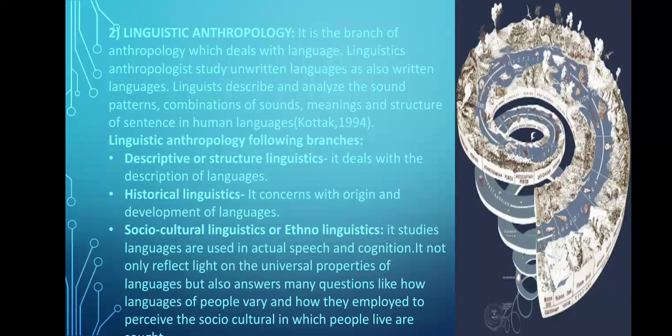Linguistic anthropology usually focuses on unwritten languages, those languages which have no form of writing and are used by people of non-Western societies. It is especially concerned with the relation between language and other aspects of human behavior and thought. So linguistic anthropologists might describe and analyze a language as is known in linguistic science. In this way, if linguistic anthropologists want to study one particular society, first they have to know about their language.